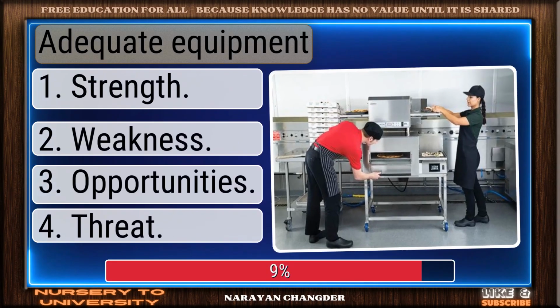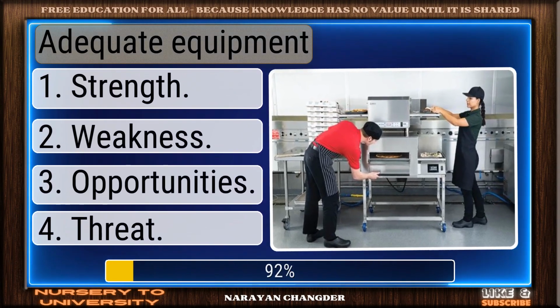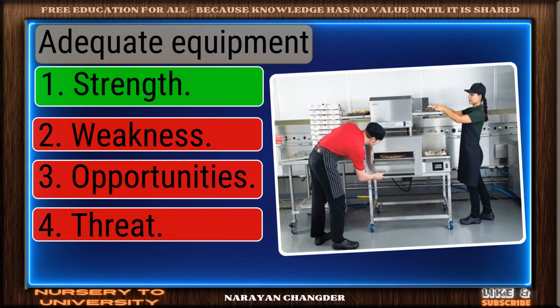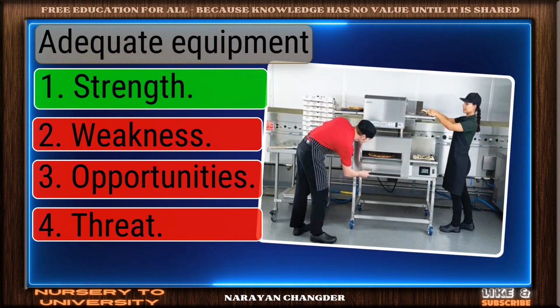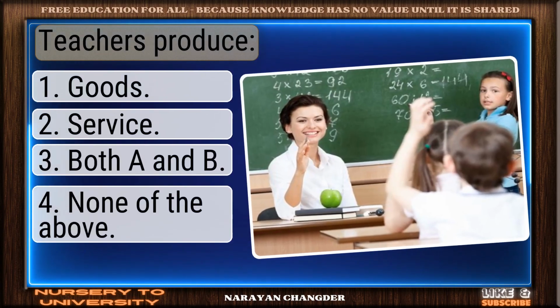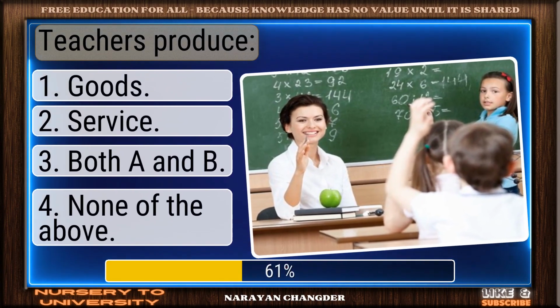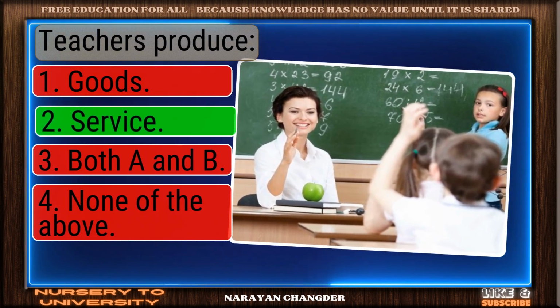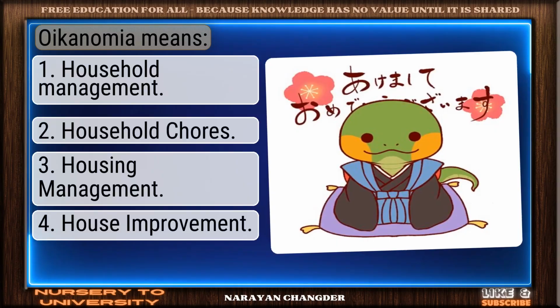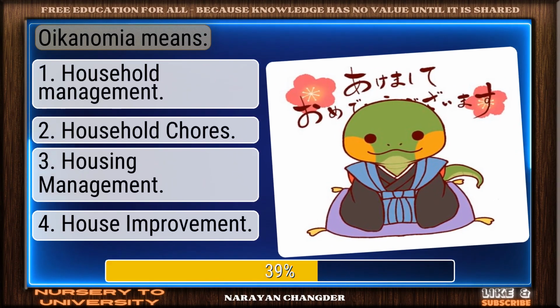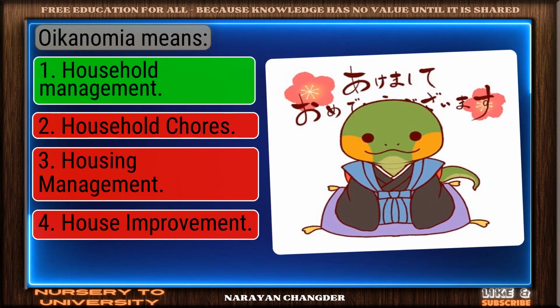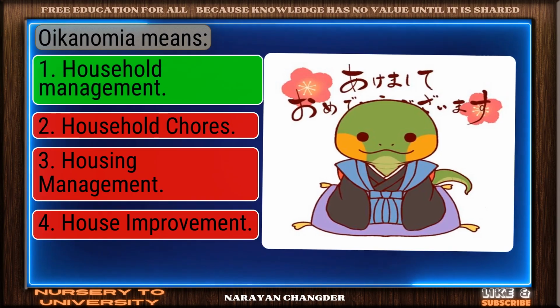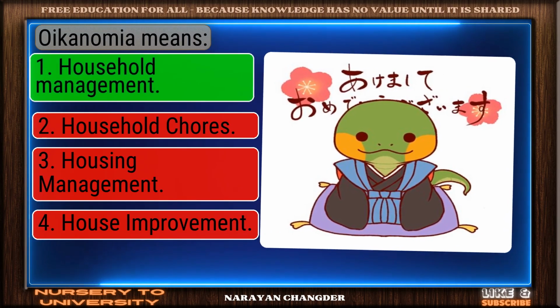Adequate equipment. Exactly. Strength makes sense and it is the right choice. Teachers produce. Excellent choice. Service is the right answer. Oikonomia means. Correct. Household management is the right answer.